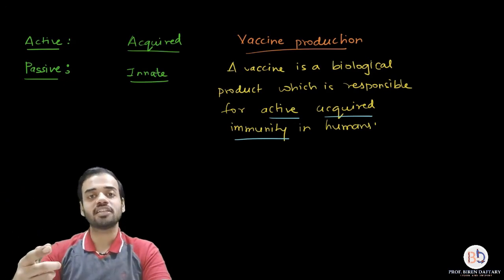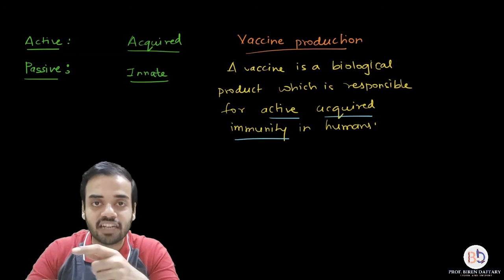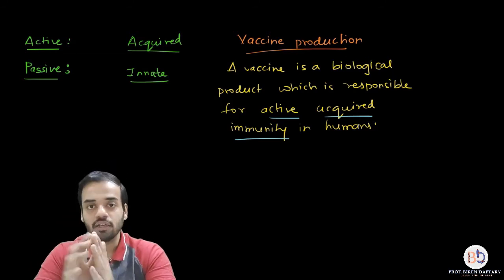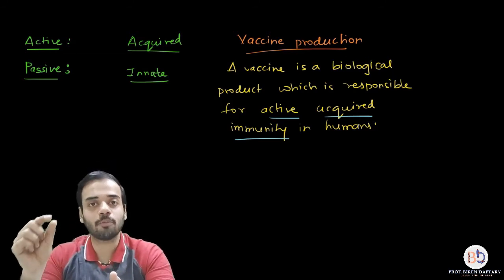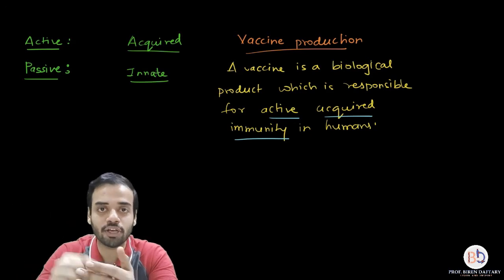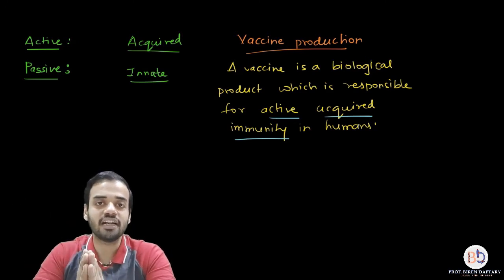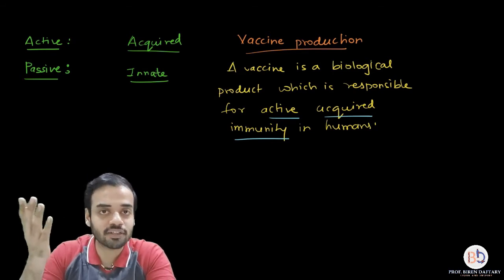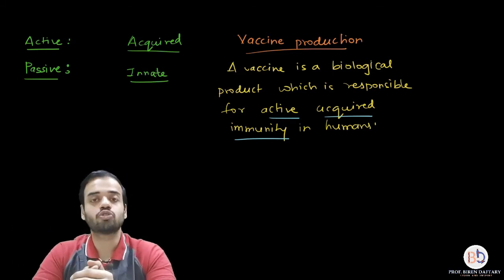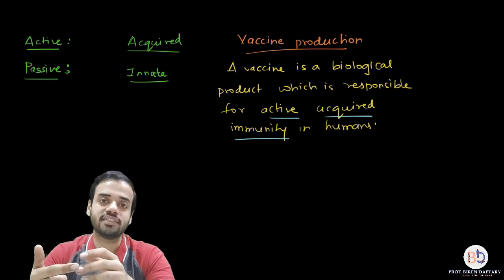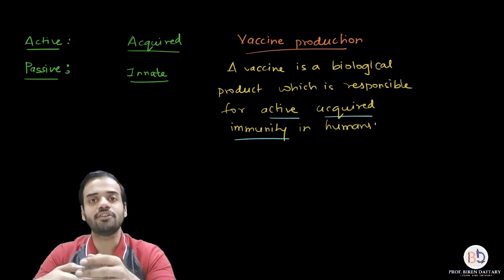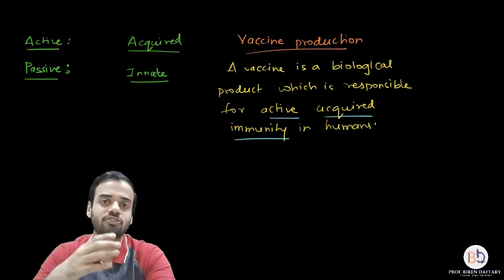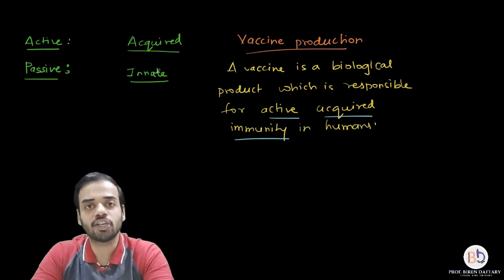Acquired immunity is the immunity which is developed as the child grows. For example, when the chickenpox virus enters the body of a child for the first time, that child doesn't have any antibodies against chickenpox because it is the first time the virus has entered. So that virus will cause the disease, and slowly the body will produce antibodies, destroy the virus, and the child will get cured.